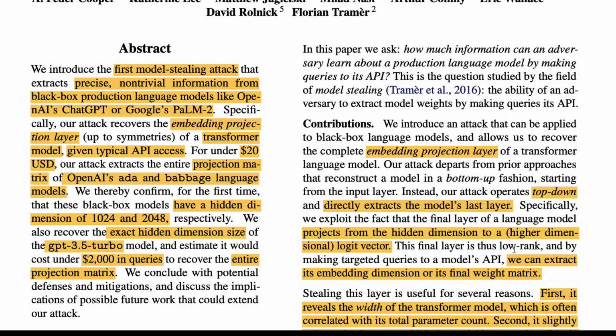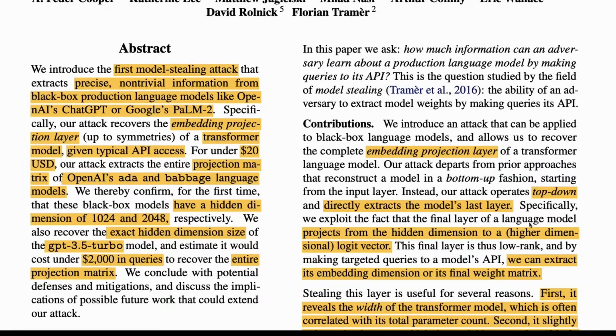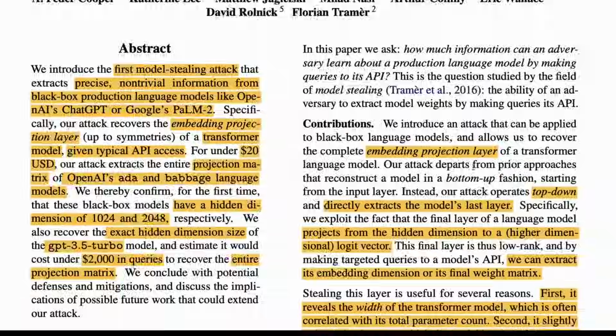This final layer is thus low rank, and by making targeted queries to the model's API, all they're doing is using the API, we can extract its embedding dimension or its final weight matrix. So one, they can get the embedding dimension. Second, they can get the final weight matrix, for which they have to use the logprobs.